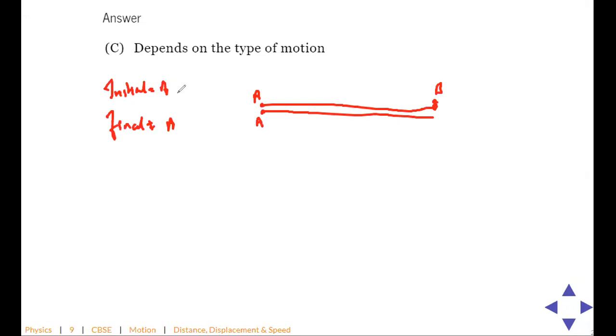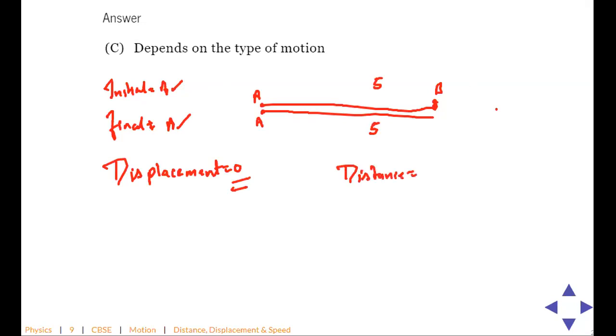So if initial and final point are same, there's no displacement, right? So displacement will be 0. But what about distance? Suppose this is 5 meter. So this is also 5 meters. So distance will be what? 10 meter. 10 meter.